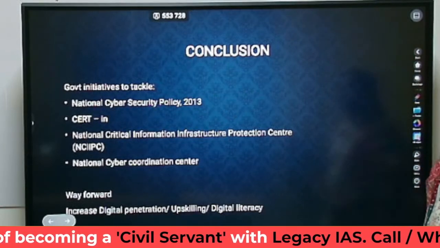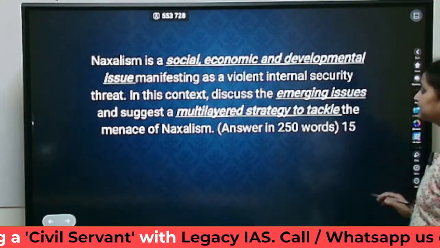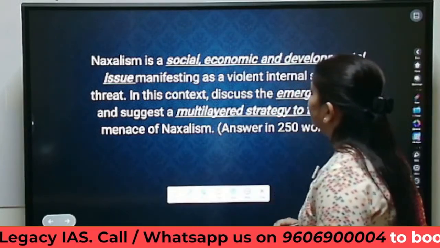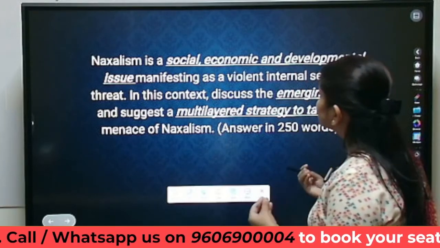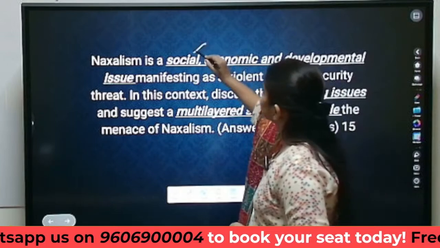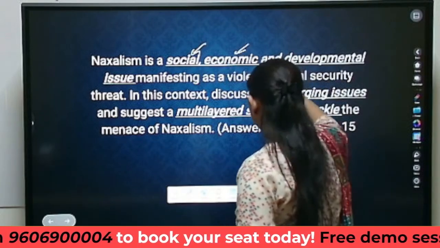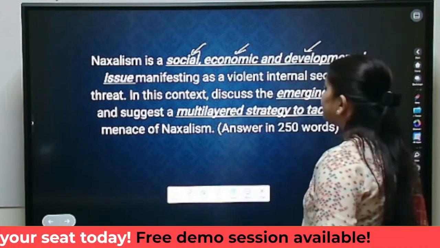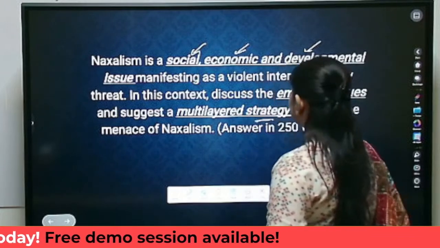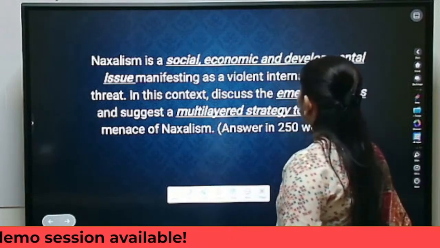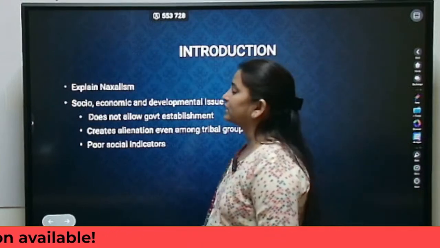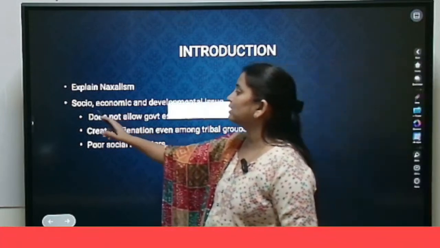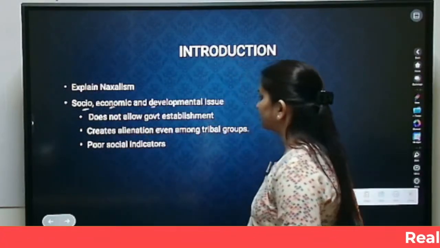Now moving to the third and final question for today, that is, Naxalism is a social, economic as well as a developmental issue, manifesting as a violent internal security threat. So Naxalism is also a social problem, an economic problem as well as a developmental problem. In this context, discuss the emerging issues and suggest a multi-layered strategy to tackle the menace of Naxalism. In the introduction, we had to explain Naxalism and address the 3 pointers: how is it a social problem, how is it an economic problem, and how is it a developmental problem.